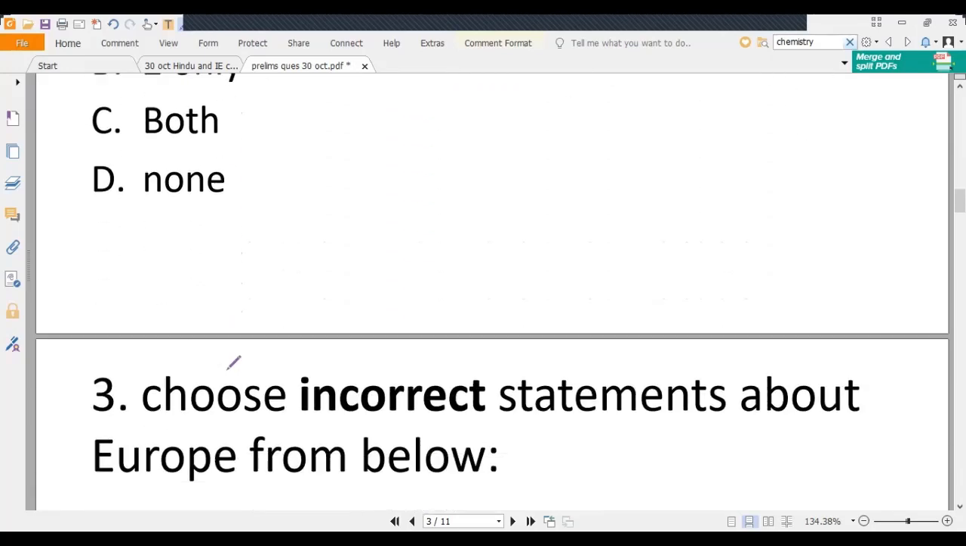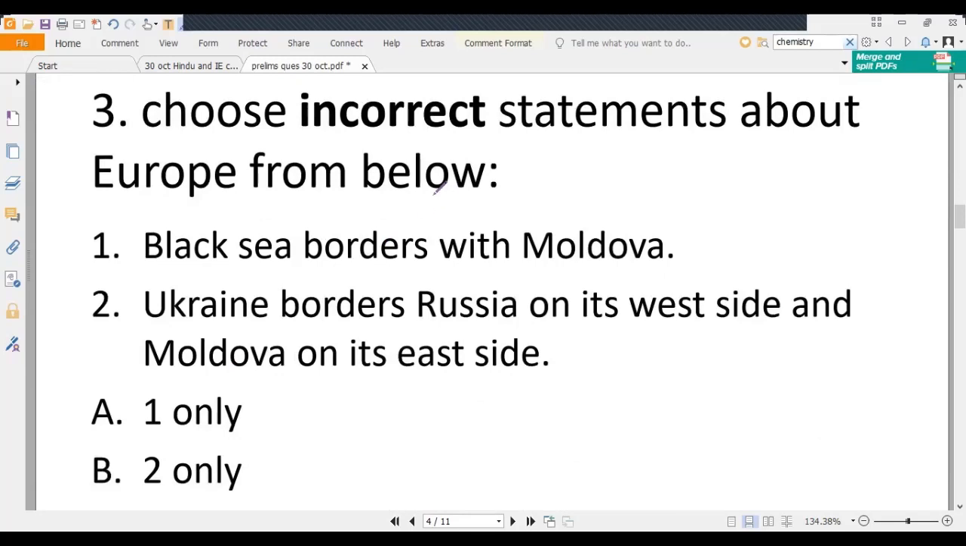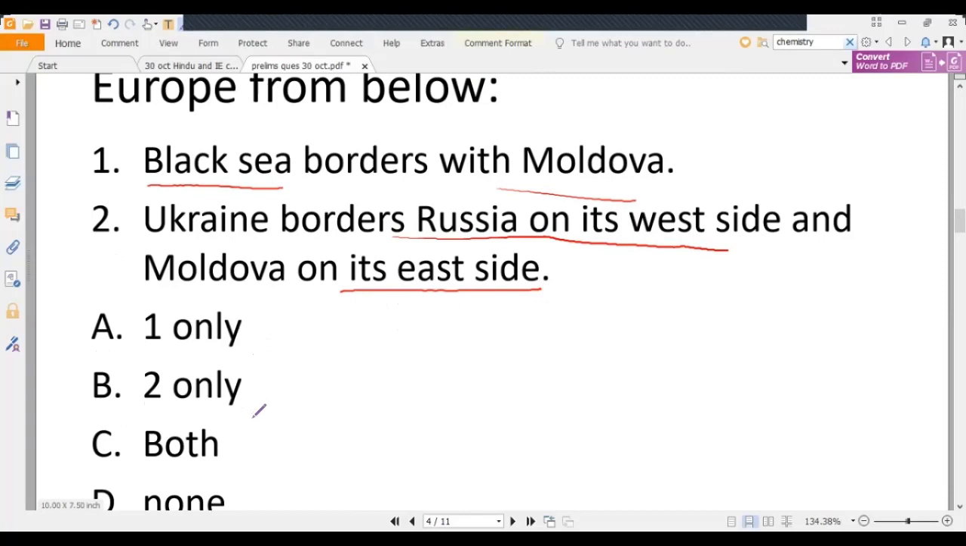Moving forward, question number 3: choose incorrect statements about Europe. Statement 1: Black Sea borders Moldova. Statement 2: Ukraine borders Russia on its west side and Moldova on its east side. Your options are 1 only, 2 only, both, and none.